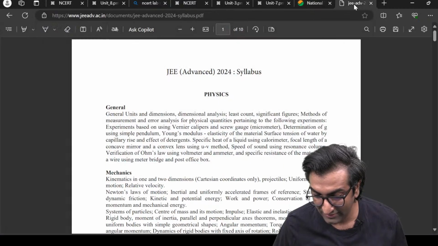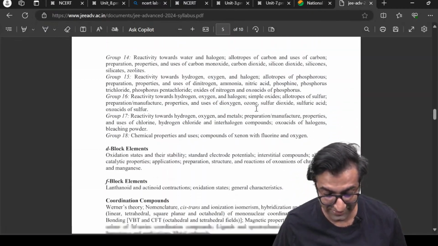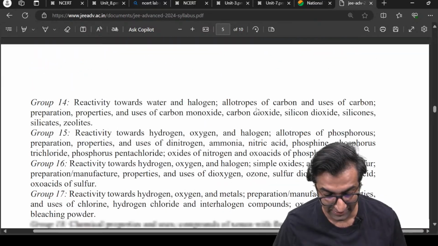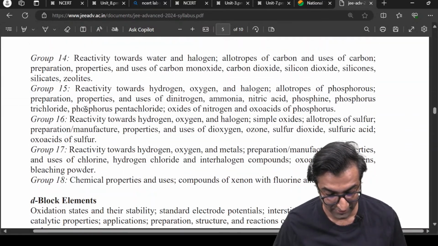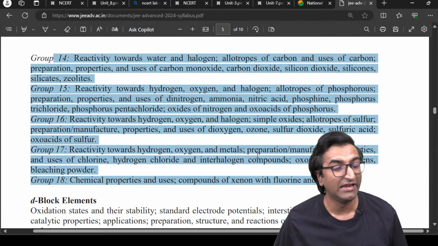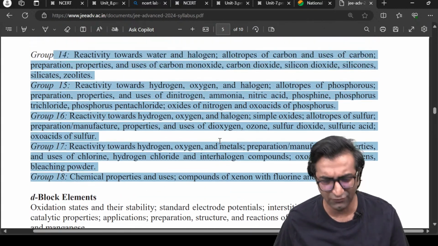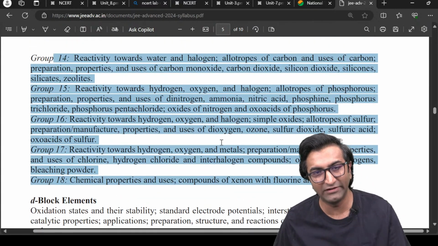What is the main site? This is nta.ac.in. JEE Advanced syllabus is very, very different from JEE Main. In JEE Advanced everything is there, in JEE Main some things have been removed, like for example this whole thing that you see over here, all of this is deleted from JEE Main and from NEET. All of these reactions and all of that. If you find this to be weird and new, please download these things in your free time.